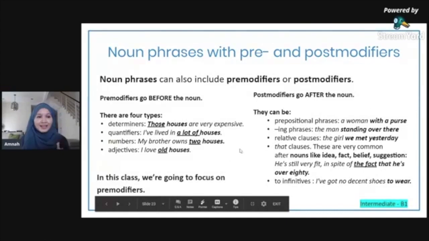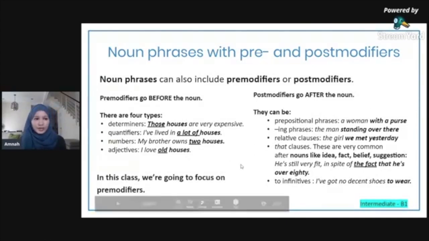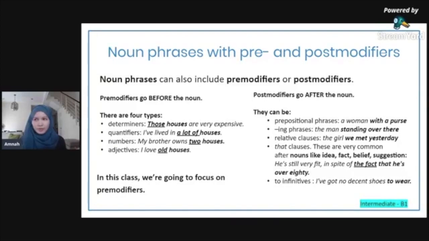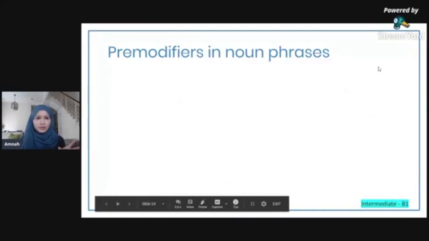But today we're going to be focusing on pre-modifiers, because countable nouns in a sentence have different pre-modifiers than uncountable nouns. Okay, so I hope that's clear. So now that you know countable and uncountable nouns, we're going to look at the correct pre-modifier to go before the noun to make it a noun phrase. Because I know in the Malay language, we don't really have pre-modifiers or post-modifiers. So that's why this can be confusing for you.